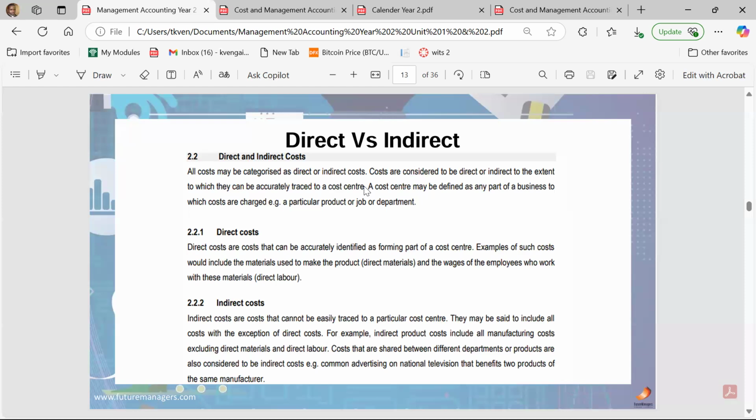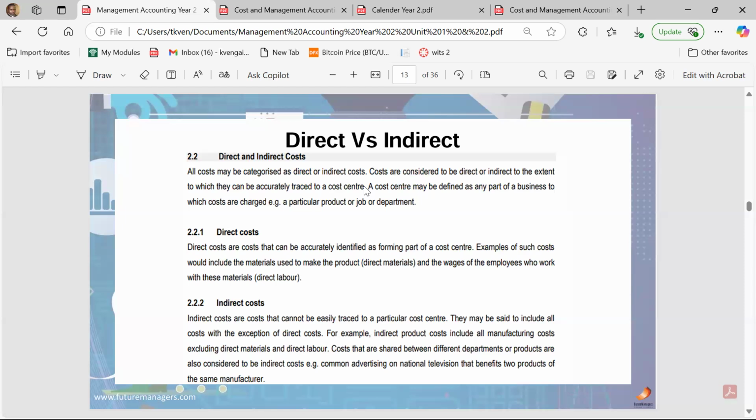I don't know how to put it across, but it is something that significantly impacts the product that you are manufacturing, that can physically be seen to have contributed towards the manufacture of that specific product. Then when we say a cost is an indirect cost, we are saying that we cannot really see that specific cost within the product. However, it was important, but we cannot really see the impact on it.